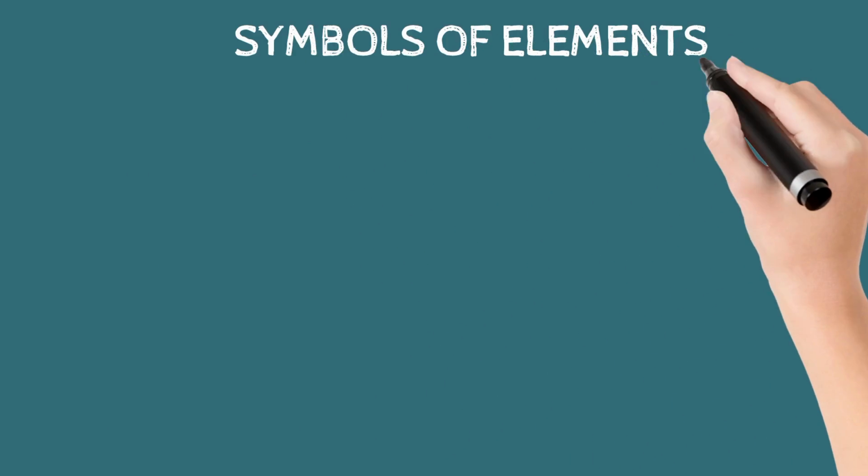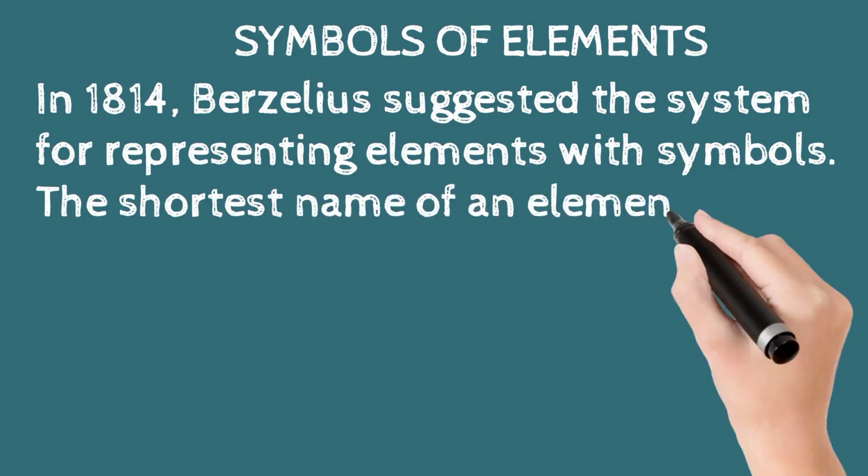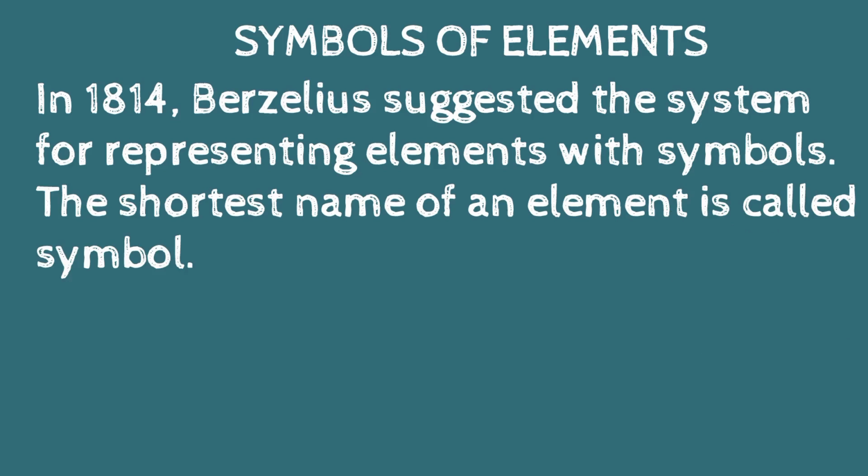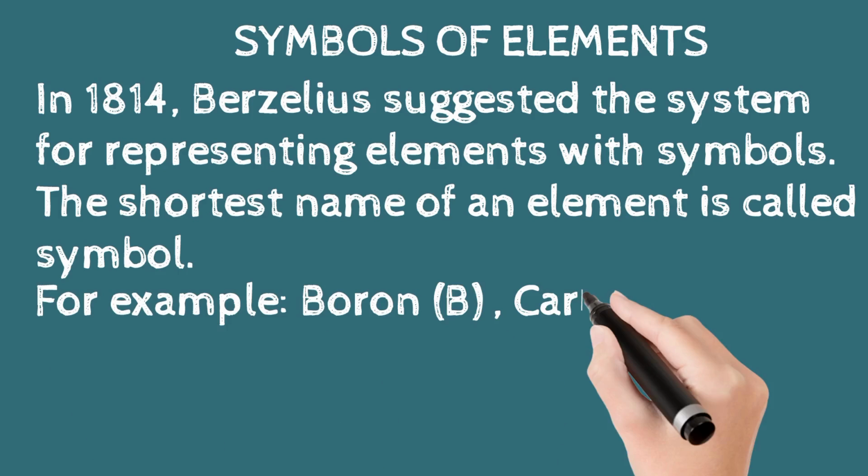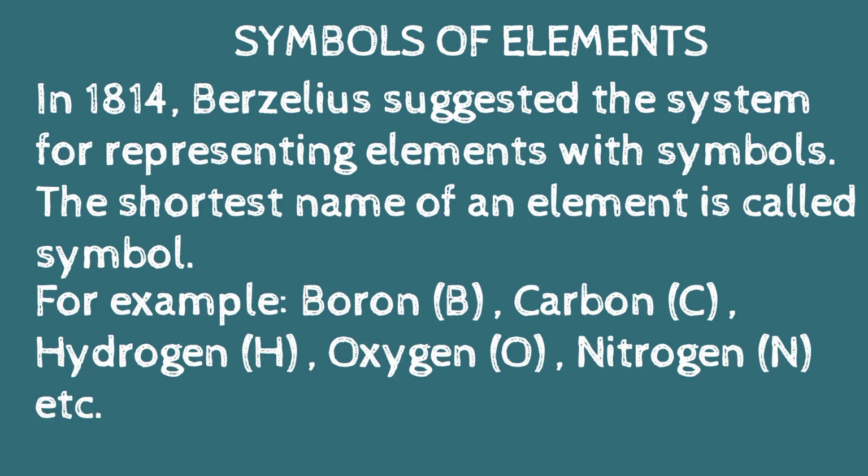Symbols of elements. In 1814, Berzelius suggested the system for representing elements with symbols. The shortest name of an element is called symbol. The elements are denoted with a symbol. For example, the element boron is denoted with symbol B, carbon with C, hydrogen with H, oxygen with O, and nitrogen with symbol N.